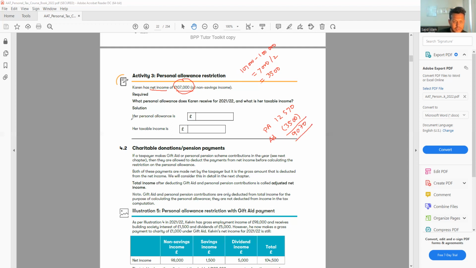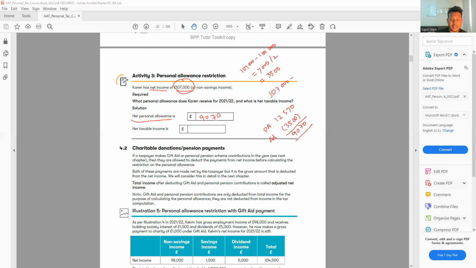So this is the first question. Her personal allowance is now 9,070. And how much will her taxable income be? Her income is 107. So from the 107, we have to minus the personal allowance of 9,070. You are not going to minus 12,570 anymore.